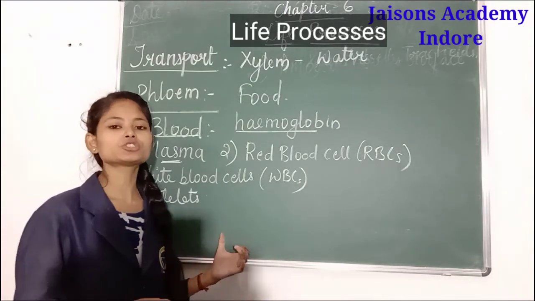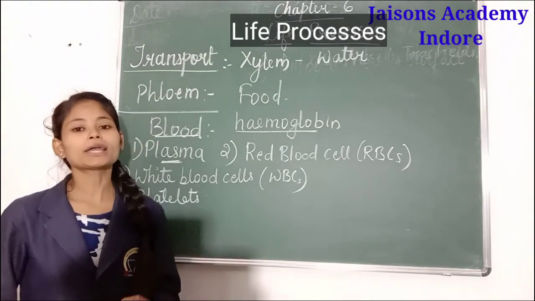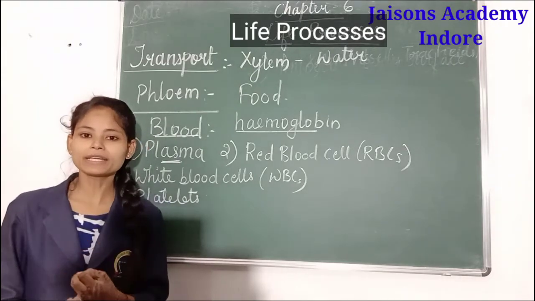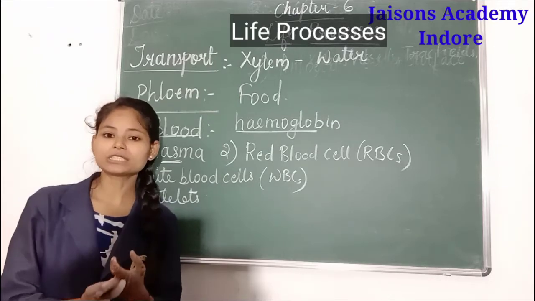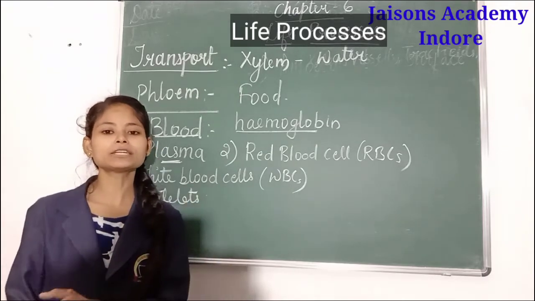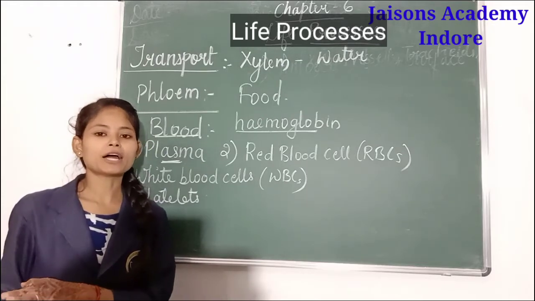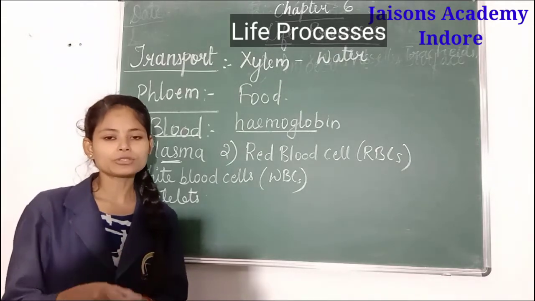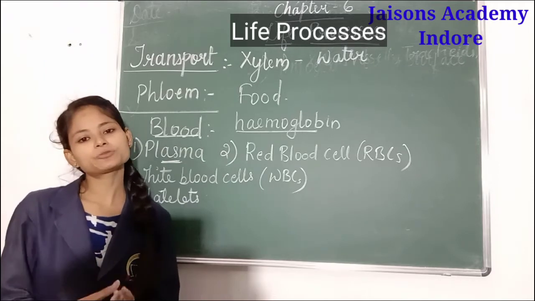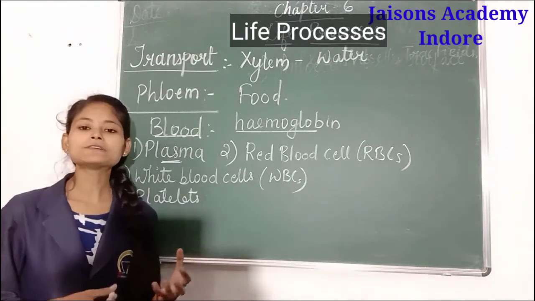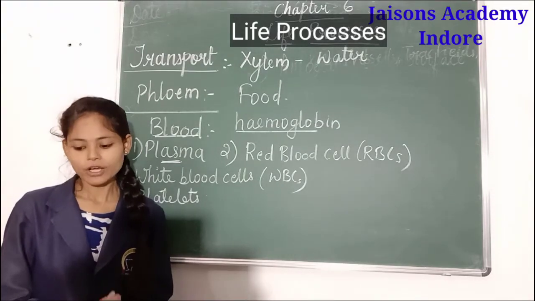Now let's see what the functions of blood are. Blood helps in the transportation of oxygen from part to part. Blood also helps in transportation of food material from part to part. Blood helps in the transportation of waste material, meaning whatever waste is produced at certain points, through blood only it comes to the different parts for excretion. Blood also helps in transferring waste materials like urea. So these are some functions of blood. It is a very important factor in the process of transportation.